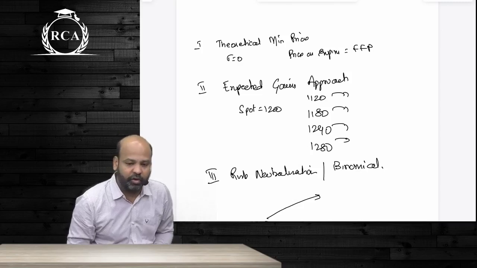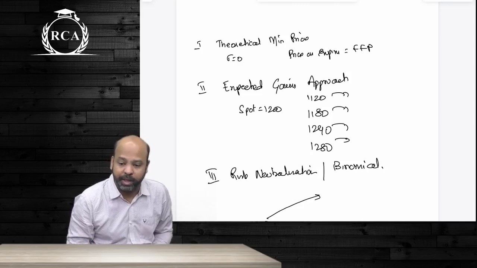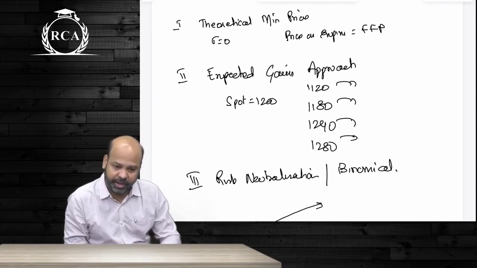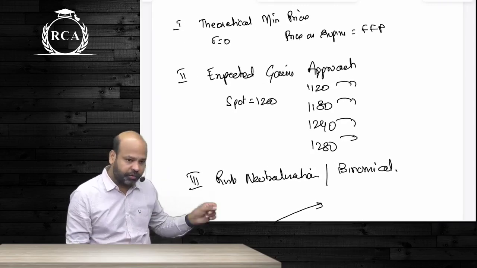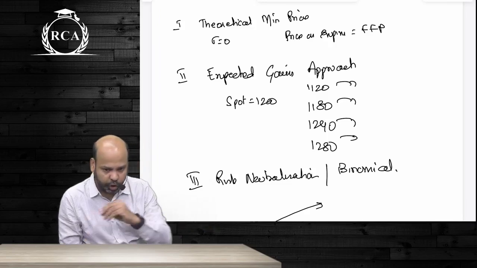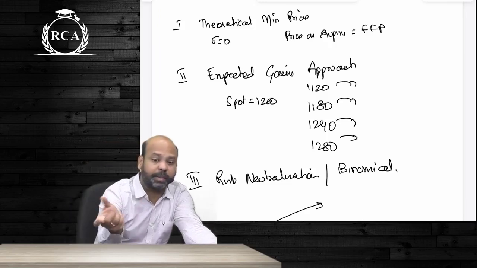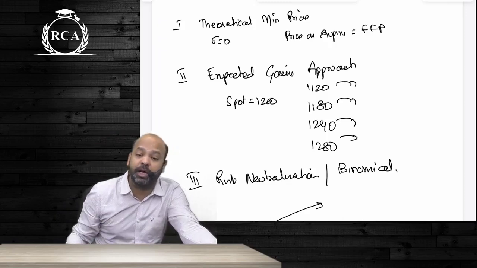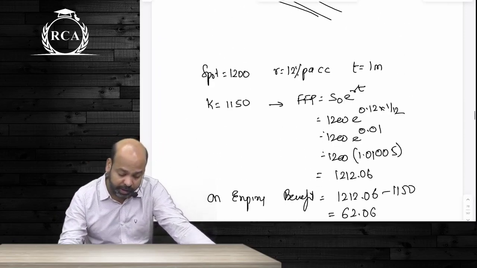That is why, in order to compute benefit on expiry, you will compare this fair forward price with the strike price. So either the call option will have a value or the put option will have a value. Both the options cannot have a value. Once you get that benefit on expiry, the present value of that will become your option premium. What formula did we write?